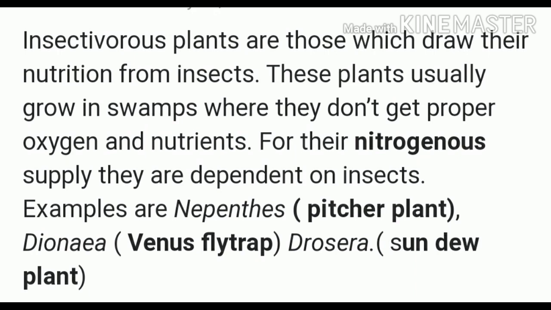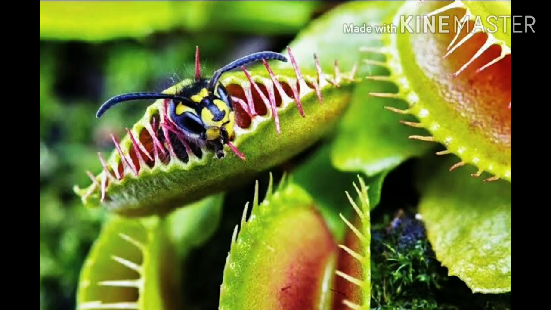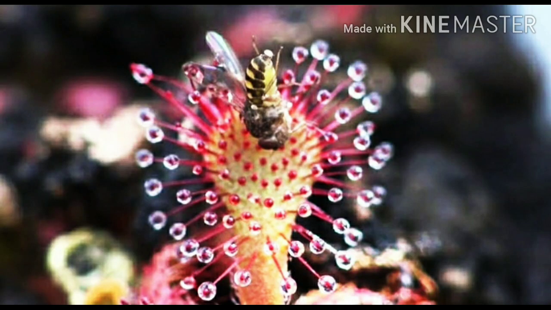Insectivorous plants. Insectivorous plants are those which draw their nutrition from insects. These plants usually grow in swamps where they don't get proper oxygen and nutrients. For their nitrogenous supply, they are dependent on insects, and examples are pitcher plant, Venus flytrap, and sundew plant.